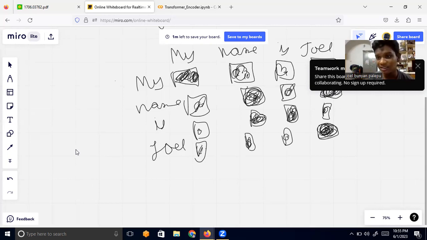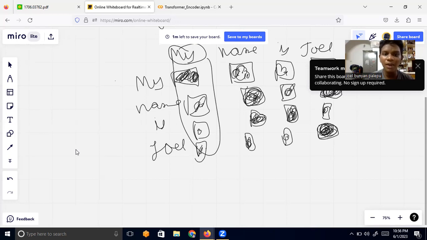the darkness, the thickness of color of this box determines the higher value, by the way. So for each word, let's say for the word my, we are going to calculate the relation, or the attention it has to give, to each word.